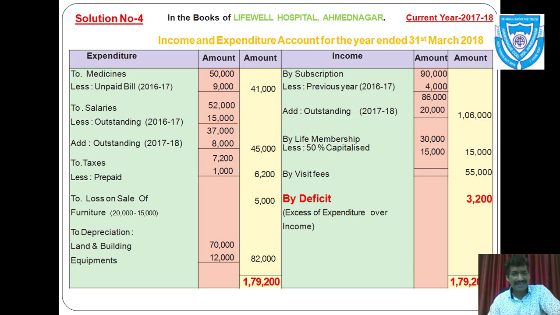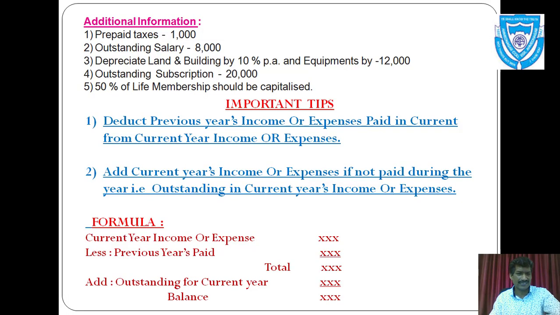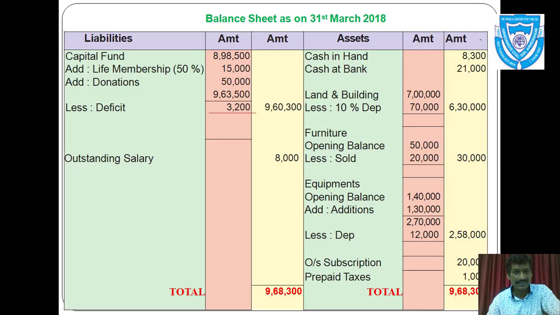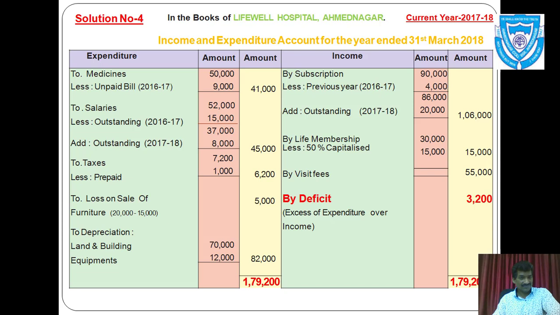Amount rupees 37,000 is left. Again add outstanding for current year, add outstanding for 17-18, 8,000. You can see it in adjustment, additional information, second number, outstanding salary rupees 8,000. So add it because it is outstanding for this current year, and total in outer column rupees 45,000.